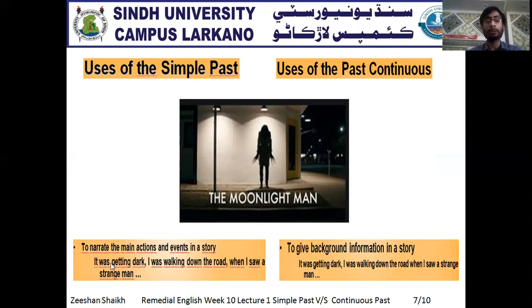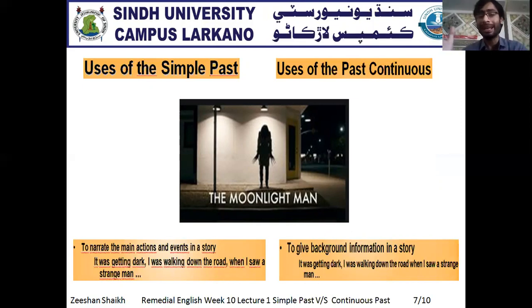As I already gave you the example, it was getting dark. No, it's not the main action. I was walking down the road. No, not also the main action. But see the sentence, when I saw a strange man, that defines the main action in a story. Clear? So that's why we use past simple tense to narrate the main action, the main task within the story. Whereas the past continuous actually shows the background information in a story.